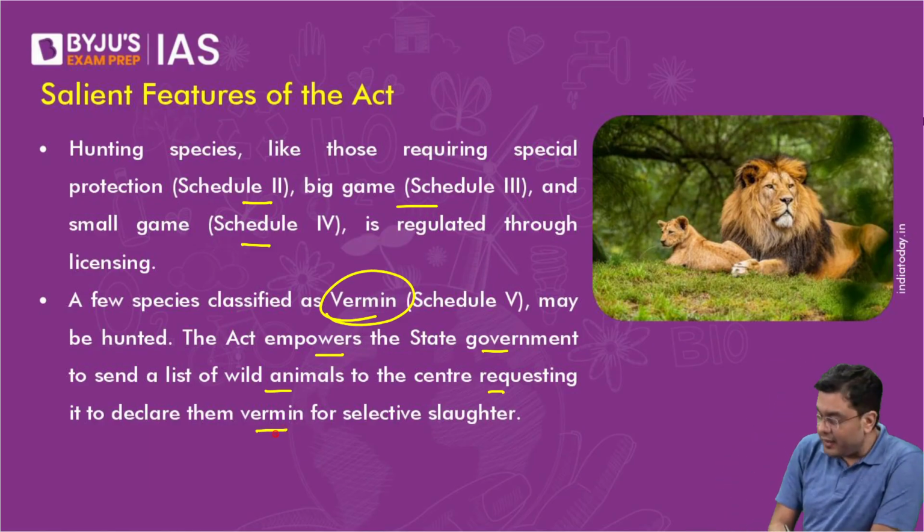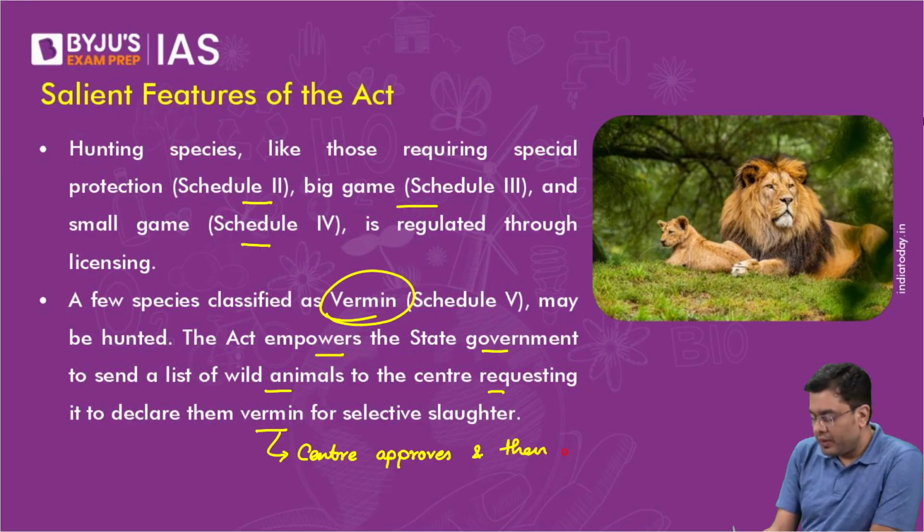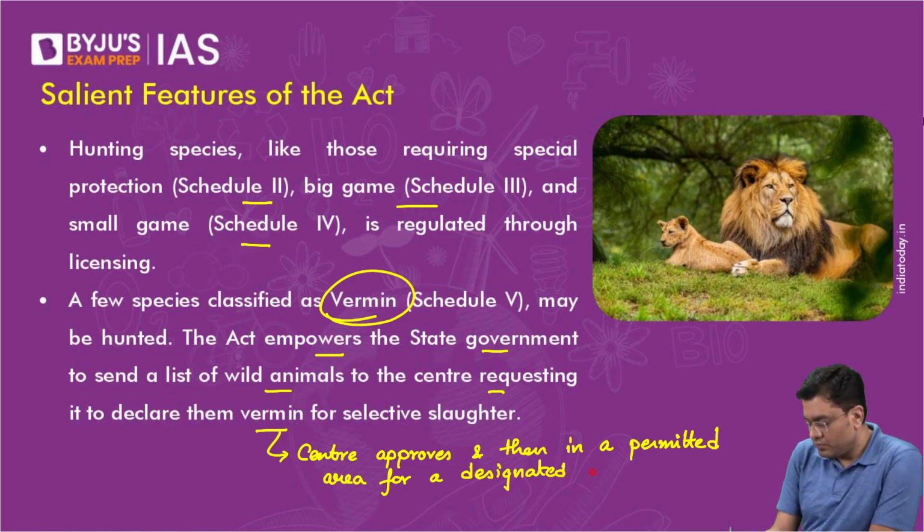After that, the center approves that, and then in a selective area or the permitted area, for a designated period of time, selective slaughter can be carried out.